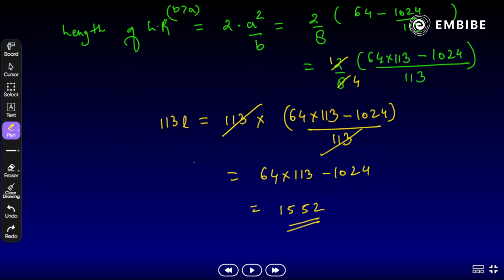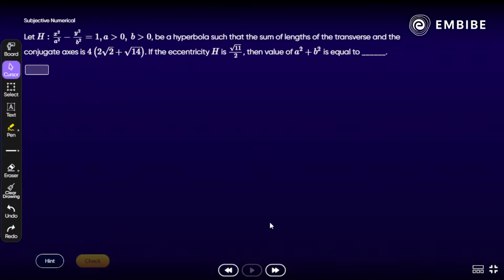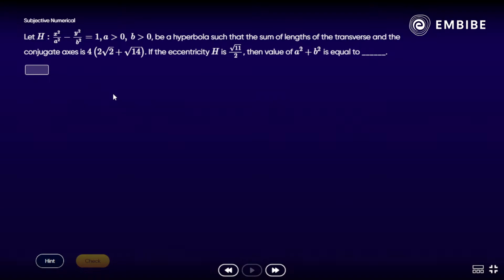Okay, moving on to the next question. Again we have a hyperbola x square by a square minus y square by b square equal to 1, a is more than 0, b is more than 0. Let it be a hyperbola such that the sum of the lengths of the transverse and the conjugate axis is 4 times root 2 plus root 14. If the eccentricity of the hyperbola is root 11 by 2, then find the value of a square plus b square. This question can come to you.